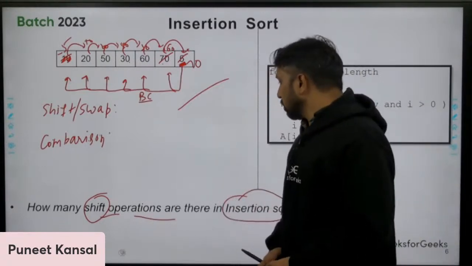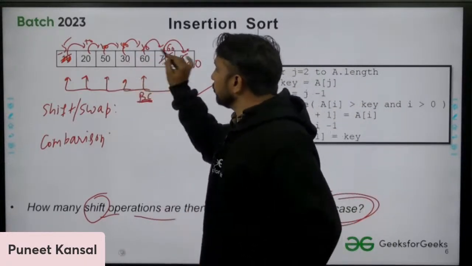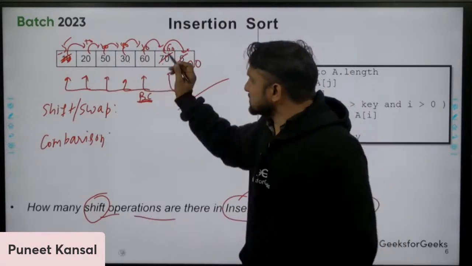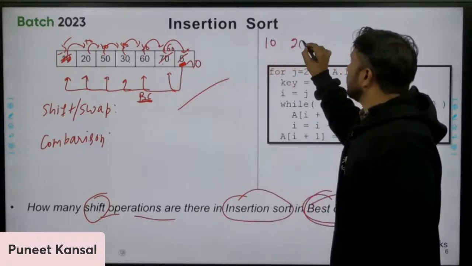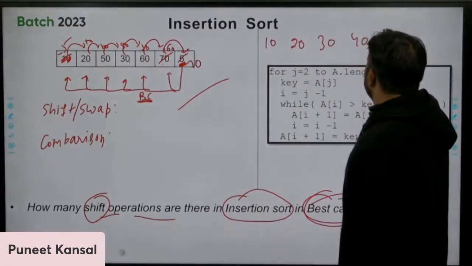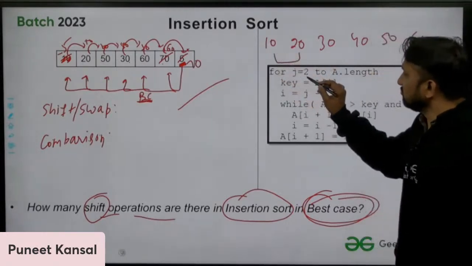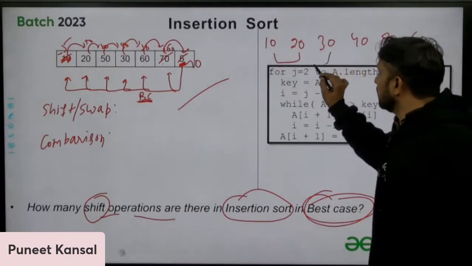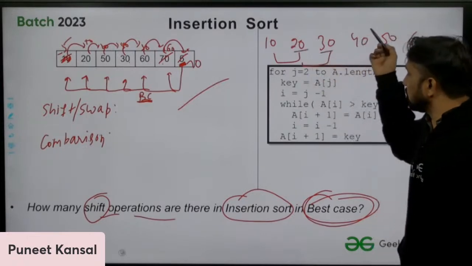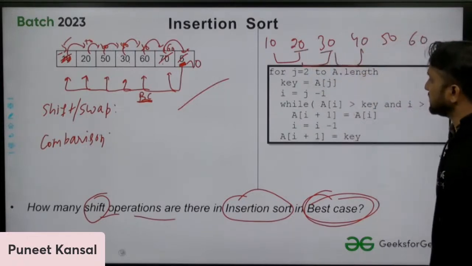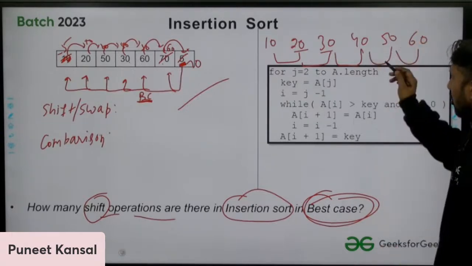So right now, tell me, in the best case, the number of shifts you need to perform. The best case is when the array is sorted, like 10, and so on. I'm giving you these elements and you need to apply insertion sort. You compare this with this: no swap, no shift. If there is no swap, there is no shift. Compare this with this: no swap. This with this: no swap. No comparison, no shift.